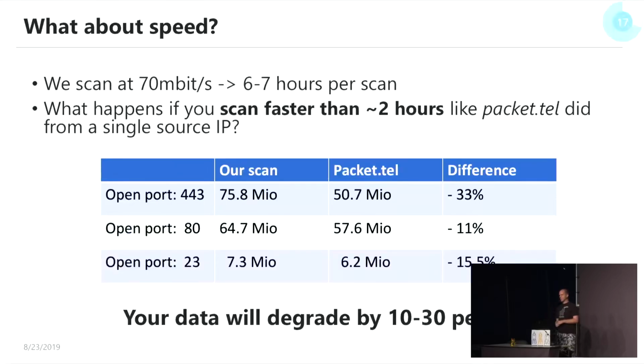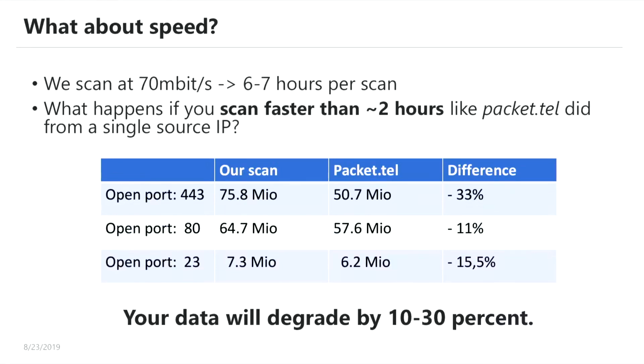So, what about speed? Very often people say masscan maximum speed. I don't recommend it. If you use the packet data they provided, you can look it up. Then you can see that we are scanning with a scan speed of approximately 70 Mbit, taking 6 to 7 hours.